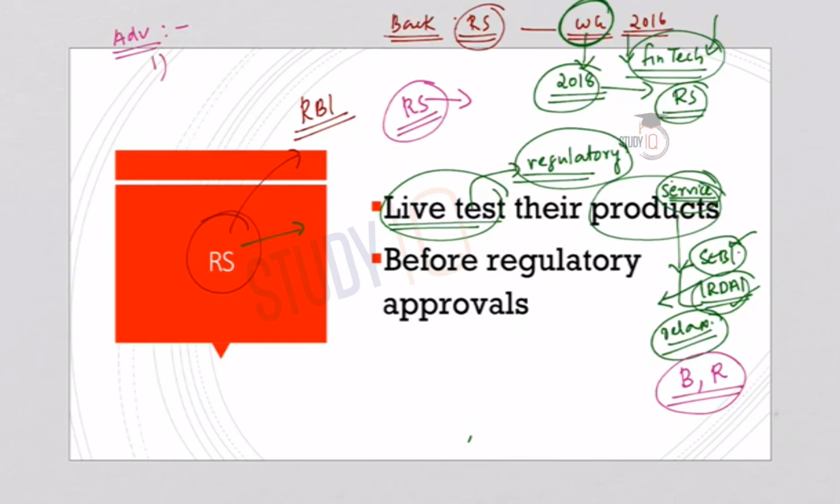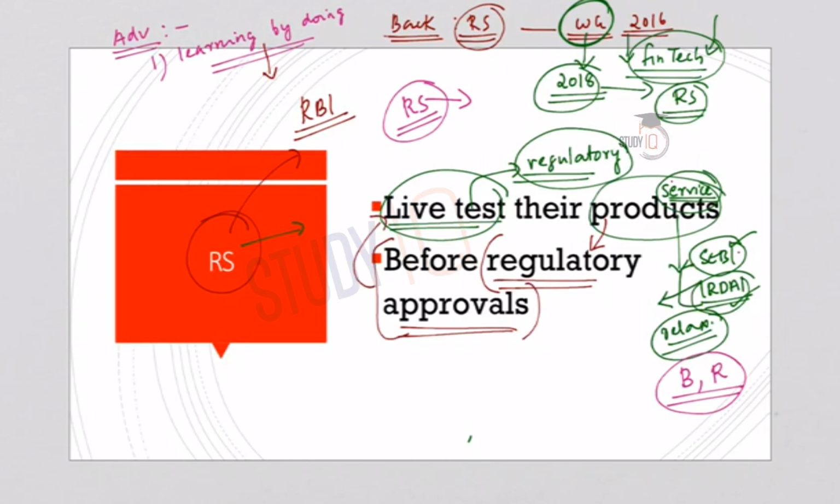First of all, this will foster the concept of learning by doing. Here the pros and the consequences are understood by allowing the product to function in the market without strict regulations. That is, before regulatory approvals, they are given an opportunity for live testing. So here learning is done by doing, or on an experimental basis. So this is the first and foremost importance.